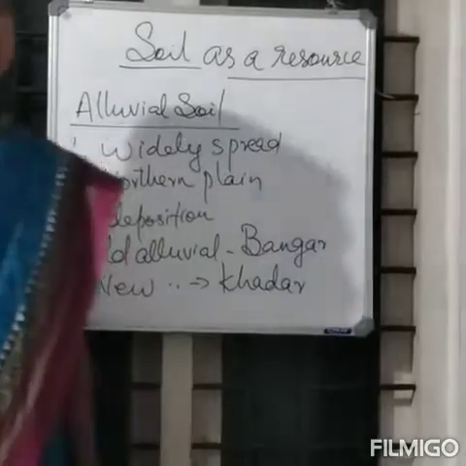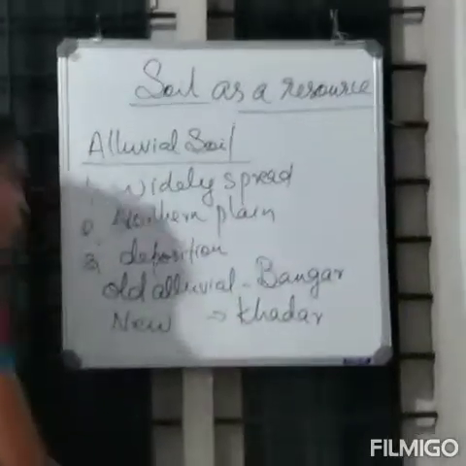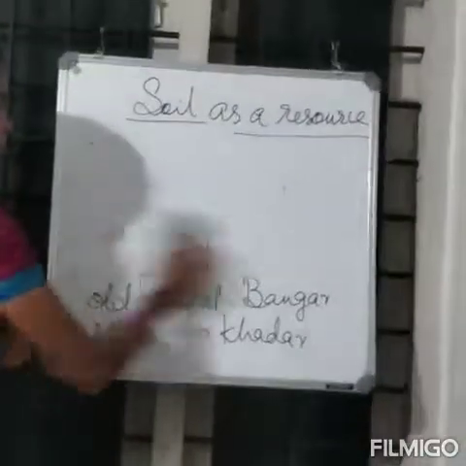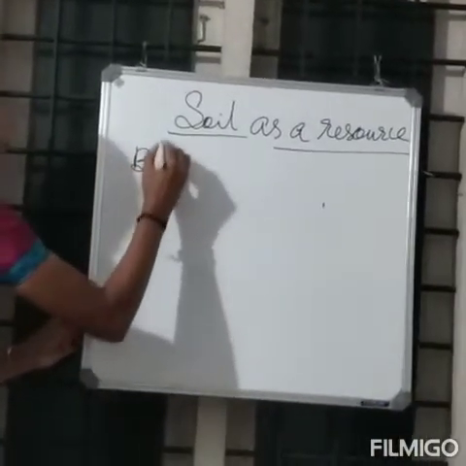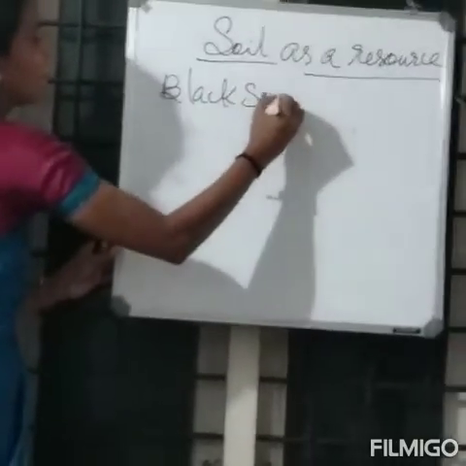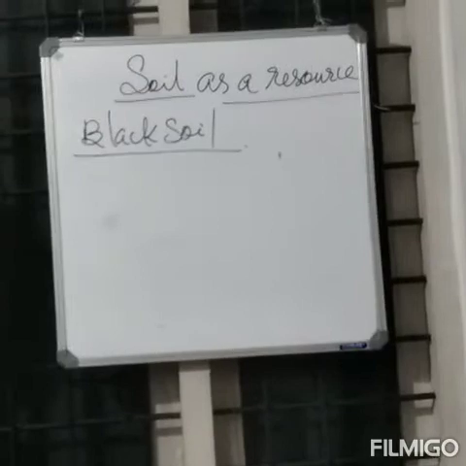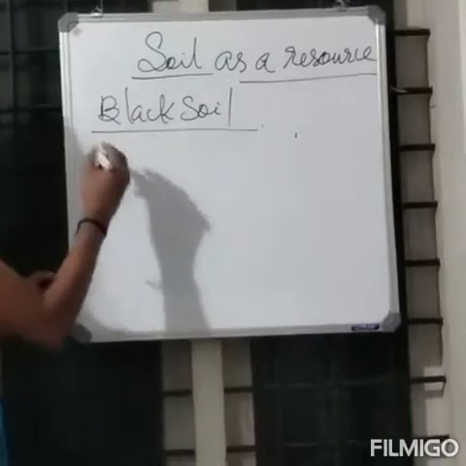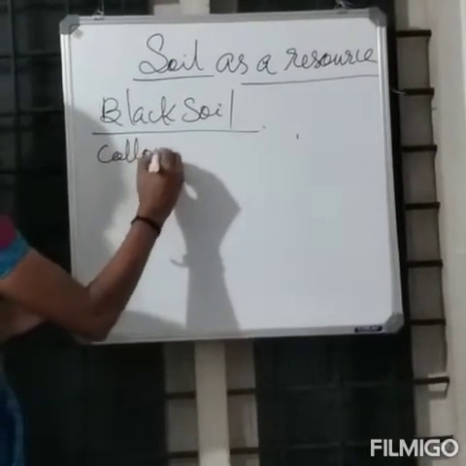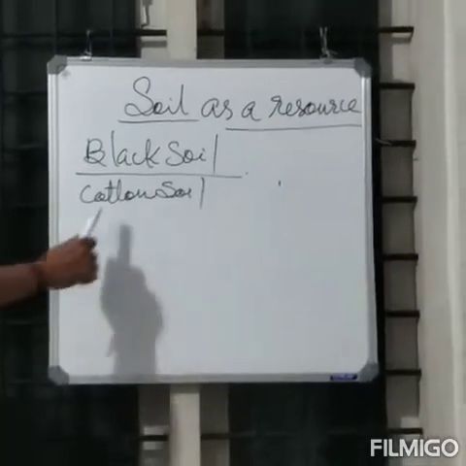Now we can discuss the next soil, that is black soil. The second one, black soil. Black soil is ideal for cotton and it is also known as black cotton soil. Black soil is also known as cotton soil or black cotton soil. Why? Because it is ideal for the growth of cotton.